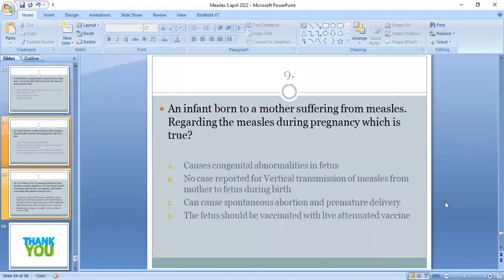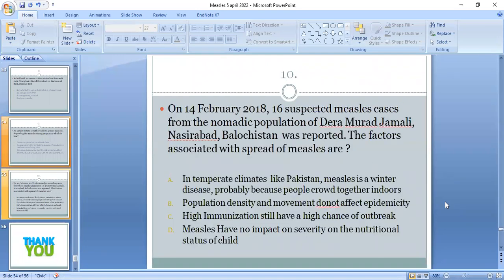Ninth MCQ: an infant born to a mother suffering from measles. Regarding measles during pregnancy, which is true? Measles causes congenital abnormalities in the fetus; no case has been reported of vertical transmission of measles from mother to fetus during birth, or it can cause spontaneous abortion and premature delivery; or the fetus should be vaccinated with live attenuated vaccine. C is the correct option, while the others are not correct.